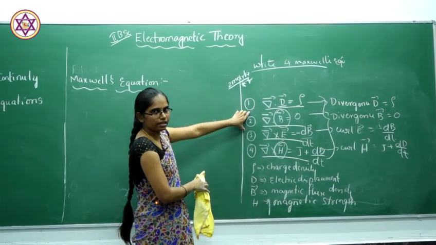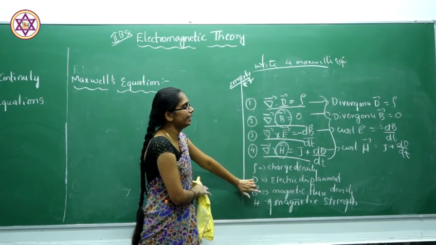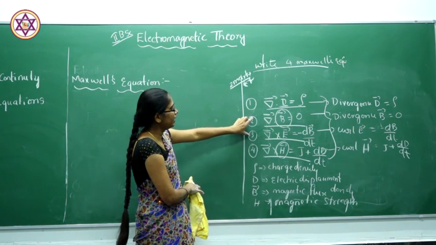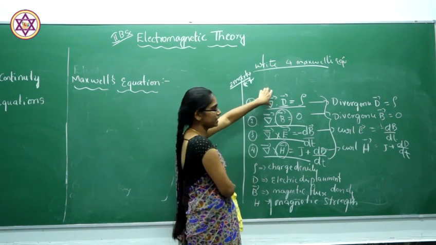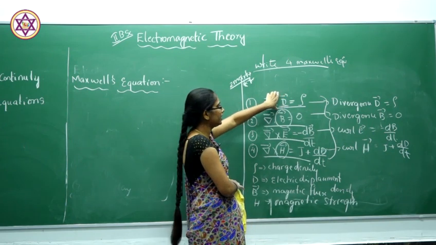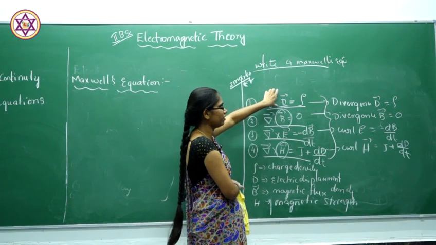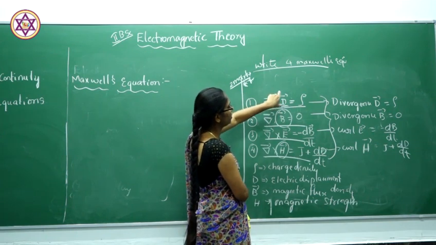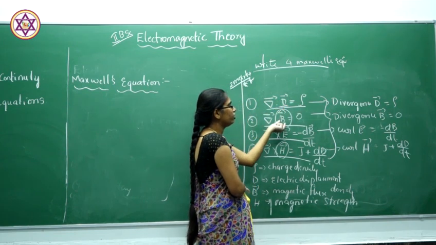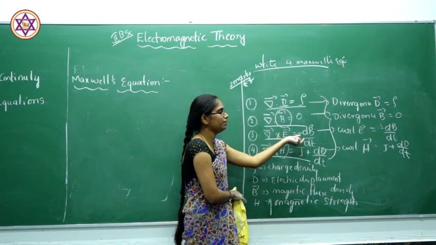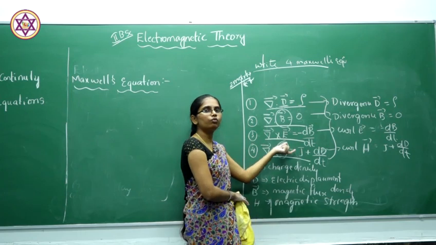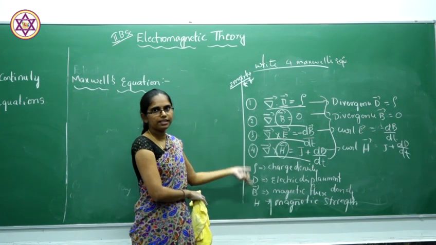For the sake of examination, if they ask for 2 marks, this is enough: write the four equations and explain the terms of the equations. If they ask to derive specifically, for example derive Maxwell's first equation, or for 4 marks, then we have to derive how we get del dot D equal to rho, del dot B equal to 0, del cross E equal to this one, and del cross H equal to this value. If they ask for 2 marks, this is enough.